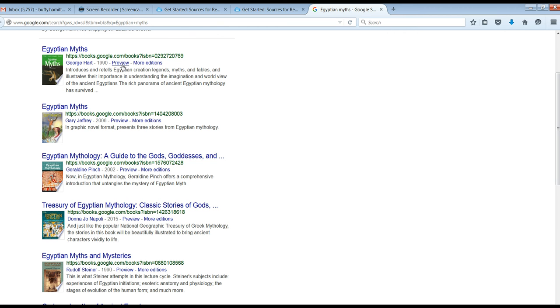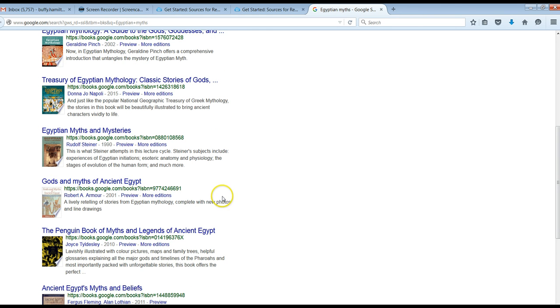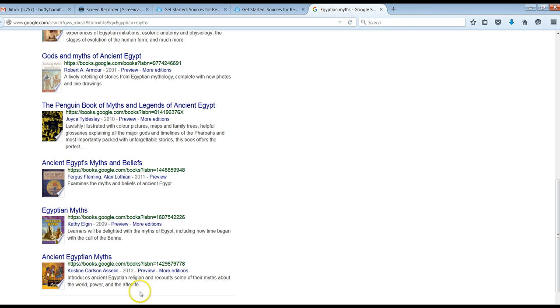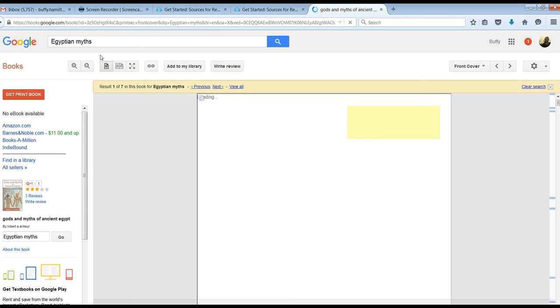As a general rule of thumb, older books typically have more pages available for you to view. Newer books will have a little bit less. So you can go through, and when you see something that looks like it's of interest to you, then you can click on that, whichever selection that you want to make. So I'm going to go with this one.